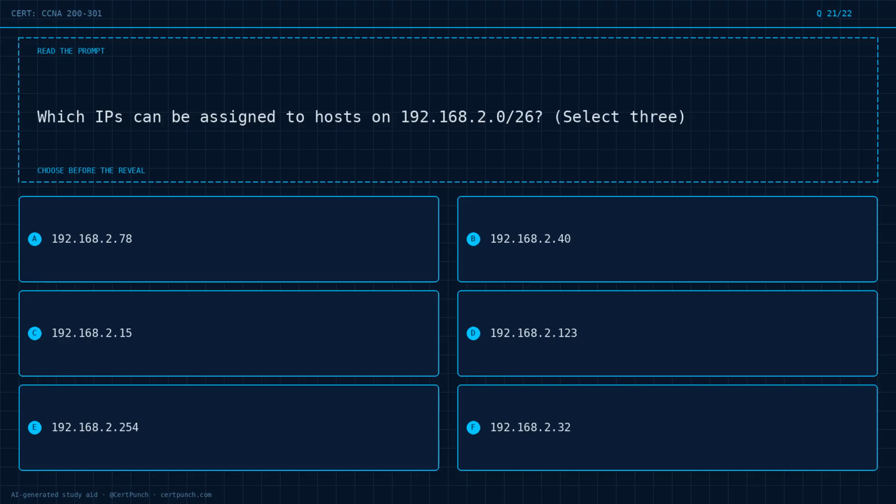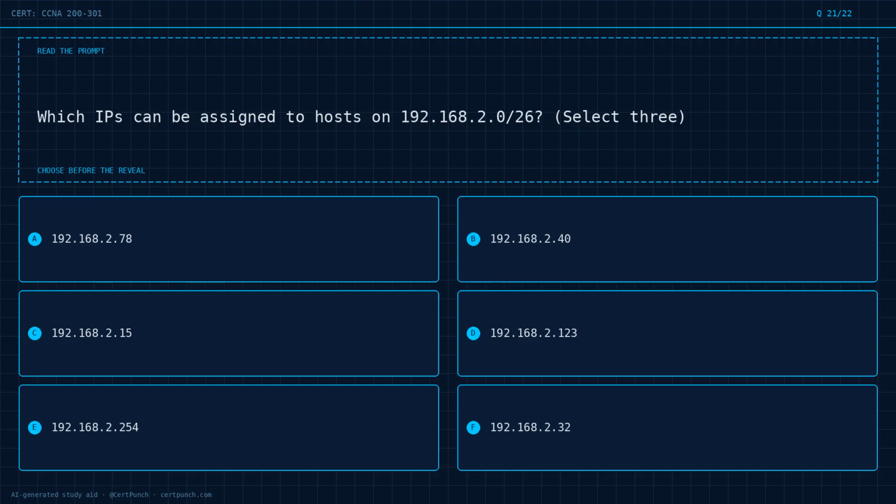Question 21 of 22. Which IPs can be assigned to hosts on the IP range shown on screen? Select 3. Options A through F each show an IP address on screen.